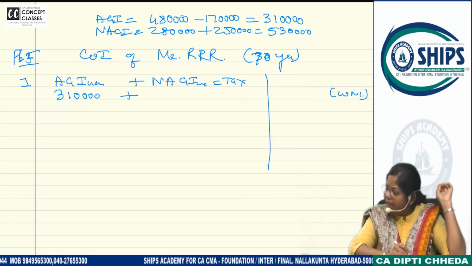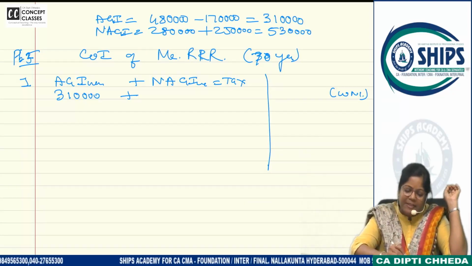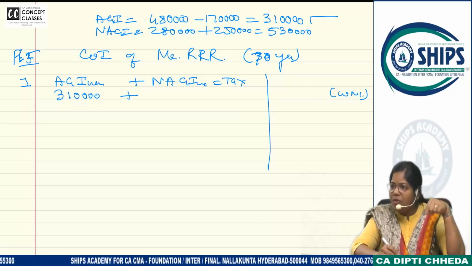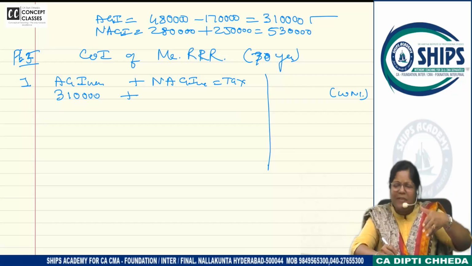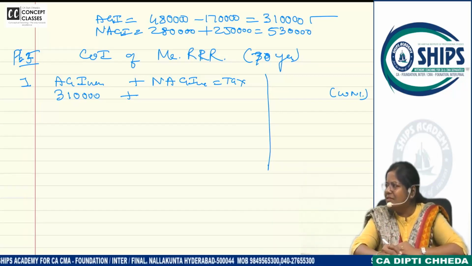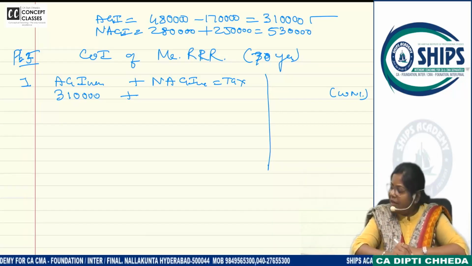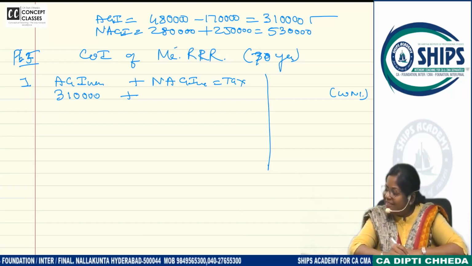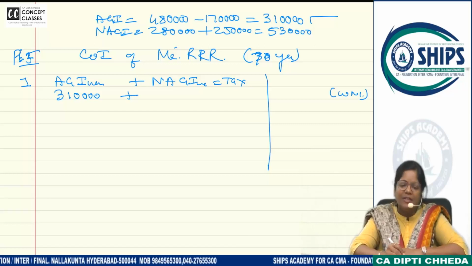Agricultural income is 480, but related expenses are given, so take it as 310. I want you to write this. ऊपर जगह नहीं है तो 6 लाइन छोड़ के नीचे लिखो. Come on, please now. And what is non-agricultural income? Salary income is 280 and house property is 250.